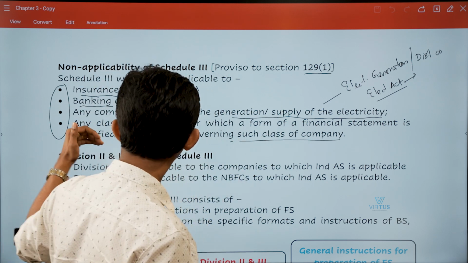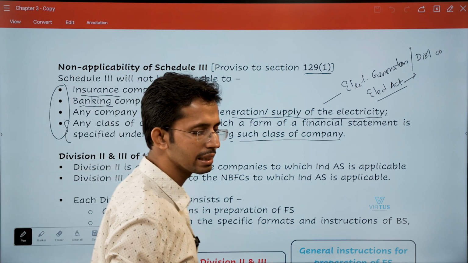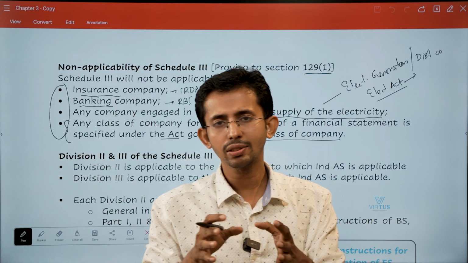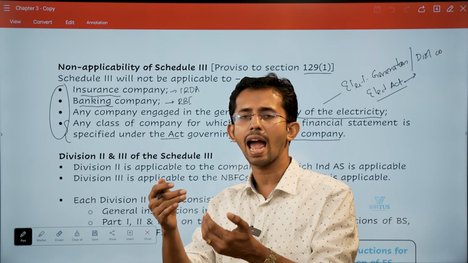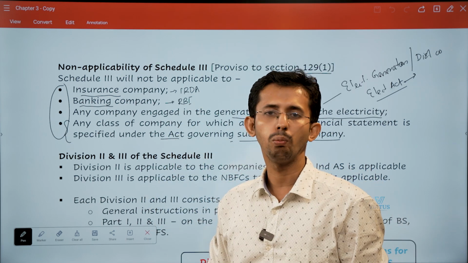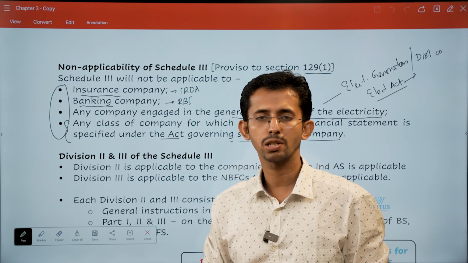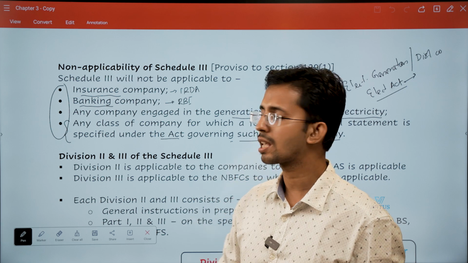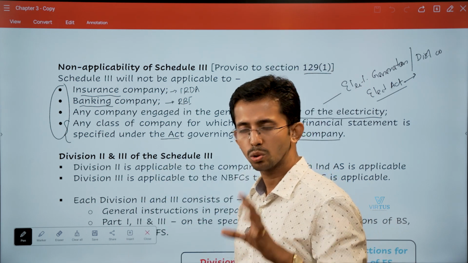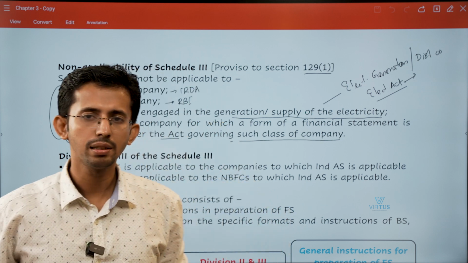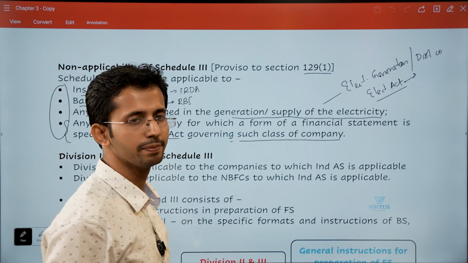And the last one is a general condition, where they say that if a company is governed by any specific act and that specific act provides a particular form in which the financial statements are prepared, such companies have to follow that particular format, not Schedule 3. So Schedule 3 is applicable to all companies excluding these companies.